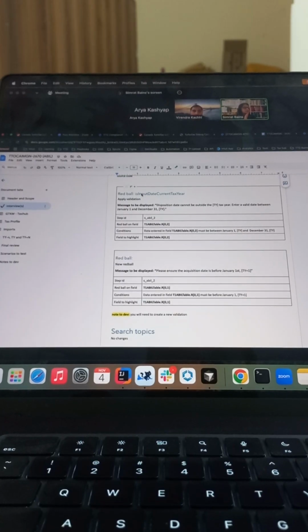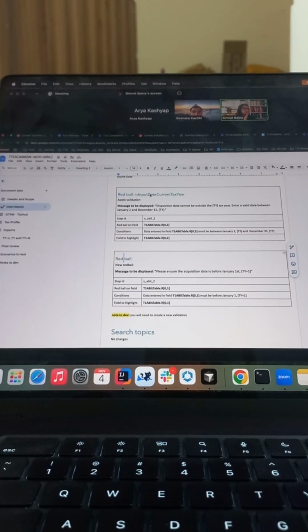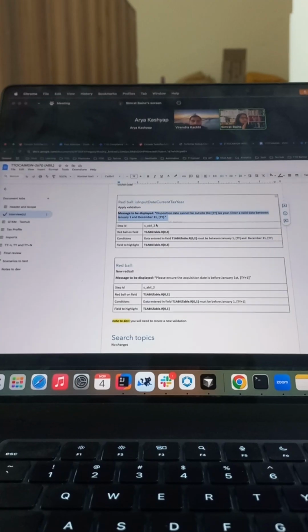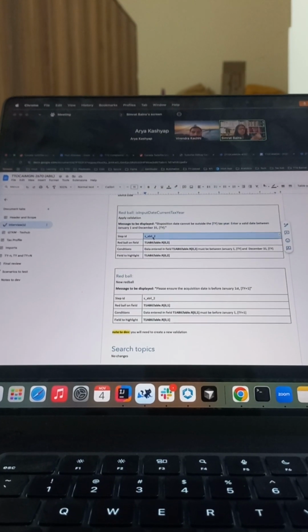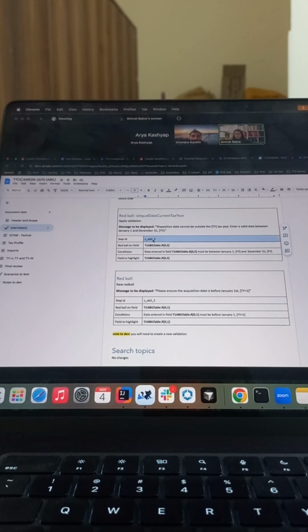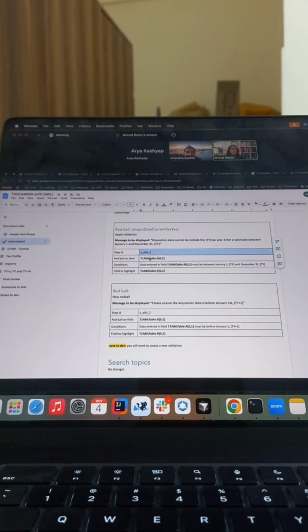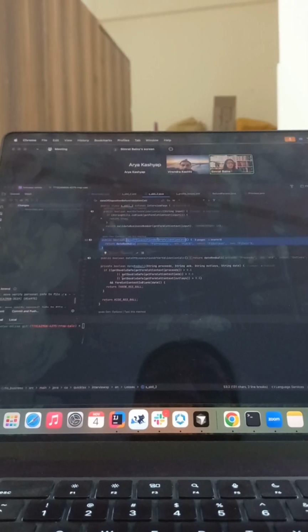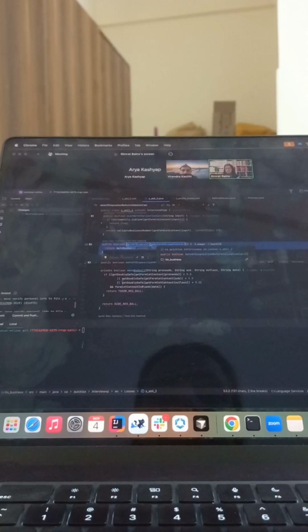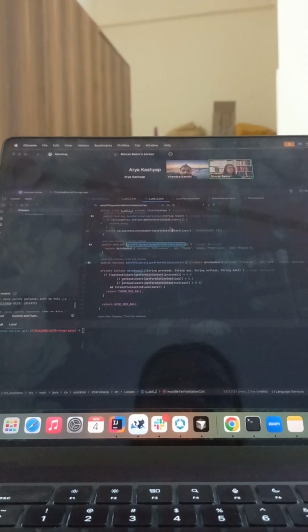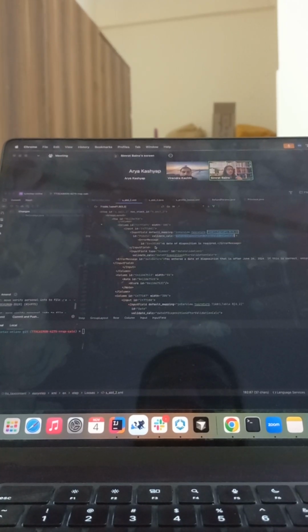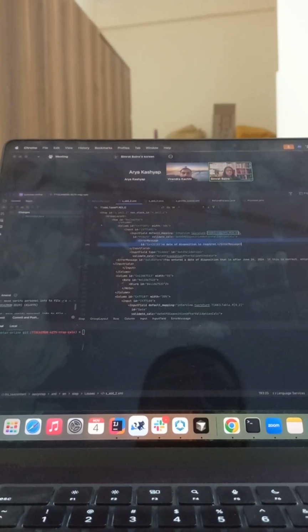Now these 2 new red balls we have to apply is input date current year. Again on sable2 we are going to remove those 2 and add these 2 here. You can take, like how this is created, just use this example. You create a function in the backend, whatever the condition is, and then you add it in here, whatever input field they've mentioned, and put an error message.